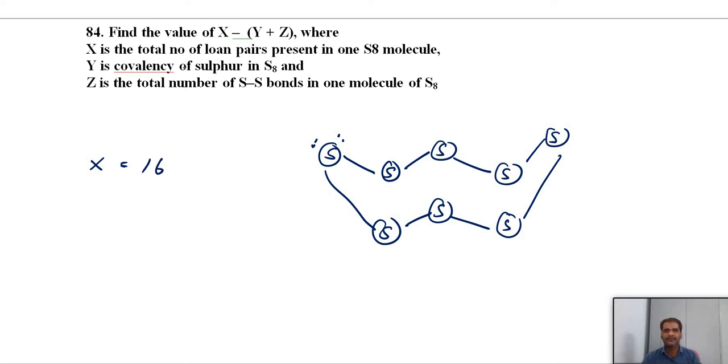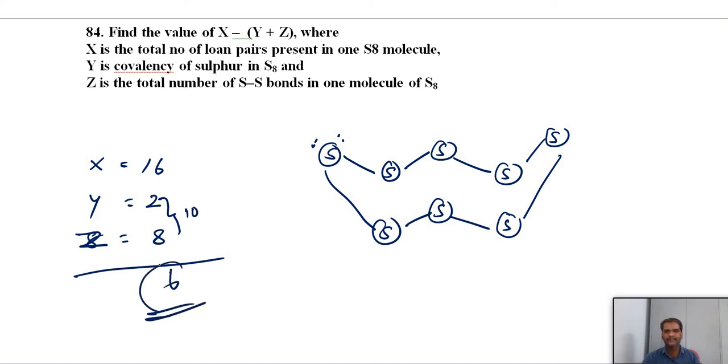Next, y is the covalency of sulfur. What is covalency? The combining capacity, or number of bonds. How many bonds can each sulfur form? 2 bonds. So y equals 2. Z is the total number of sulfur bonds. How many sulfur bonds are there? 8 sulfur atoms, so z equals 8. Then x minus y plus z: these two are positive, which is 10. 16 minus 10, you will get 6. So the answer should be 6 here.